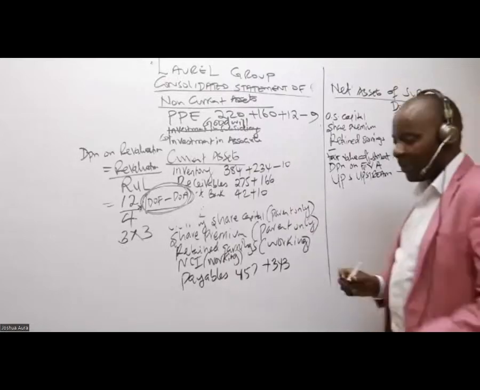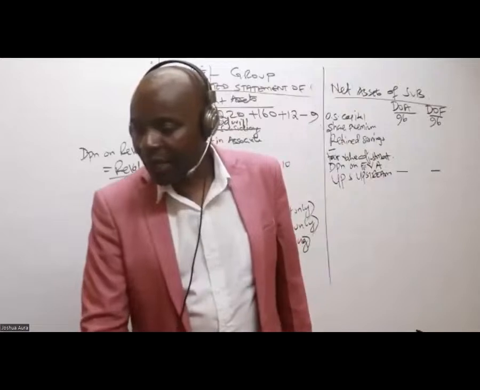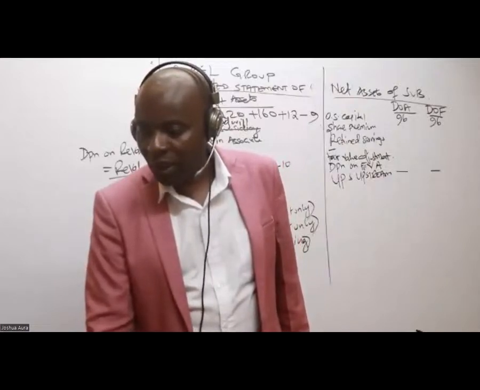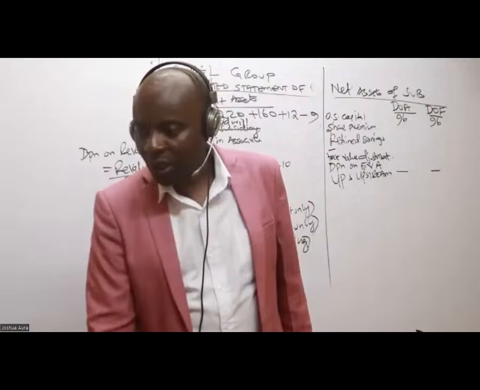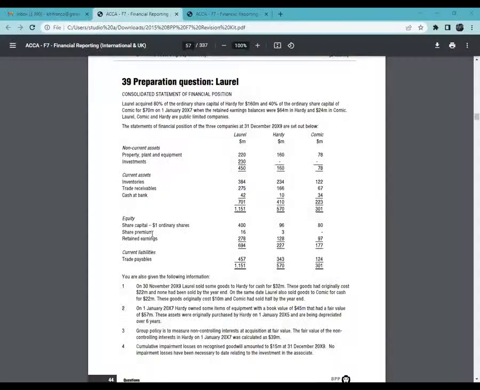How about share premium? Again, we are taking the share premium of the subsidiary. Here the share premium for the subsidiary is 3, not 30. That is why in an exam I always cover the other figures. If I'm using Excel, I'll highlight this in yellow. So 3.